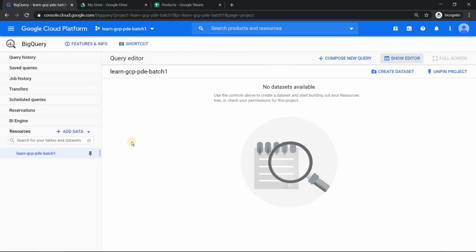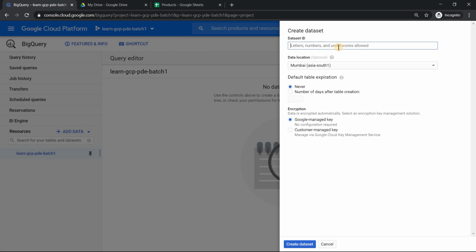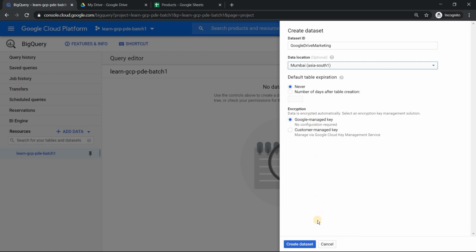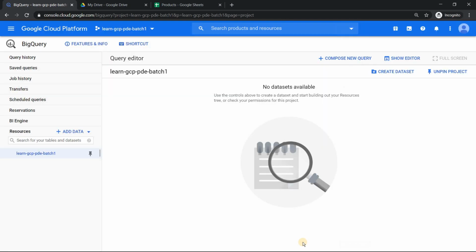Whatever we do in BigQuery has to be inside a data set. I don't have a data set here. Let me create a data set which is very apt in our case. Something like Google Drive marketing, and since I'm in Mumbai, I'm just going to select Mumbai. It's the closest one for me. So I'm just going to click on create data set.